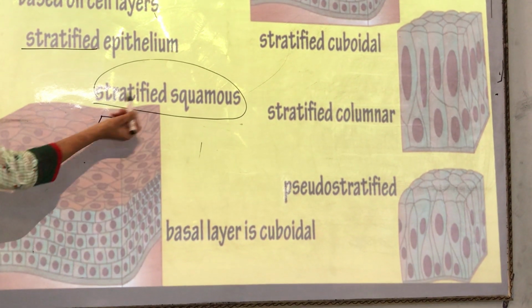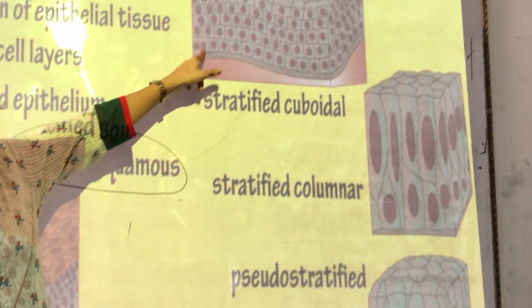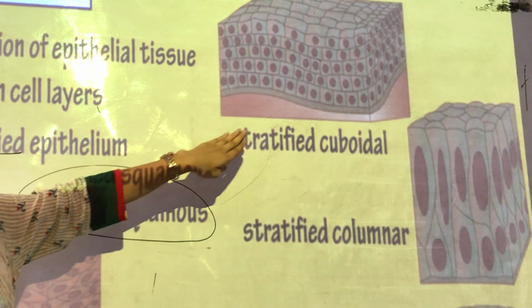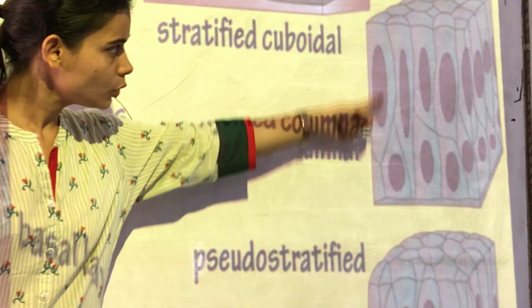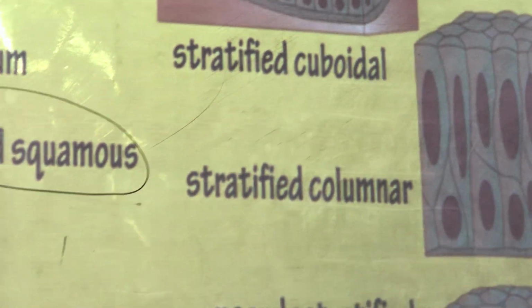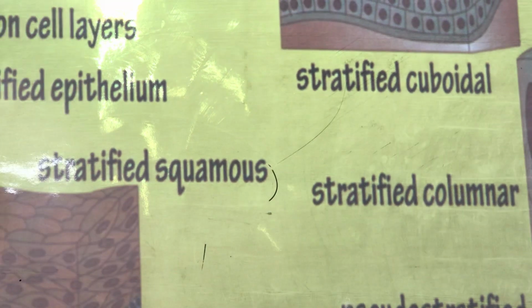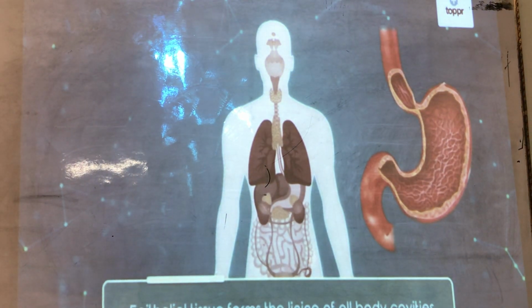Here they are cuboidal in shape and layers are also there, so stratified cuboidal. Here they are column in shape and two layers are there, so stratified columnar epithelium. These are the various classifications of the types of epithelial tissue.